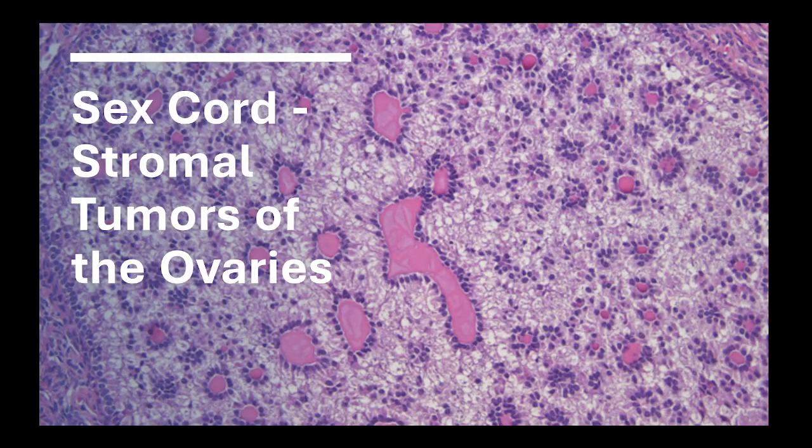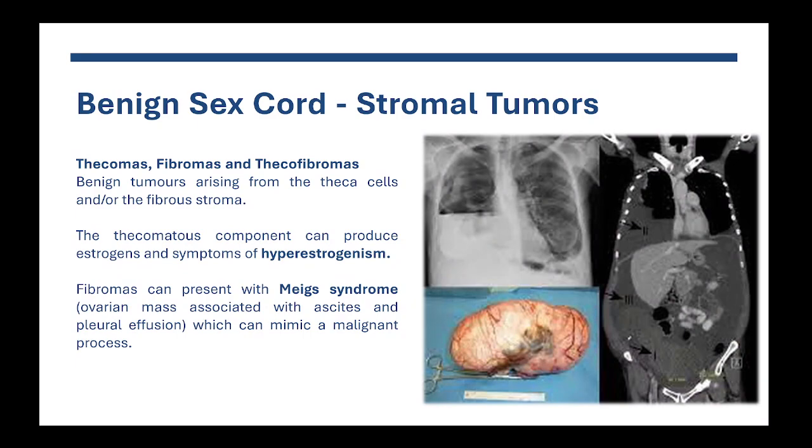Okay, now we'll talk a little bit about sex cord and stromal tumors of the ovaries. So these include a lot of different entities. Many of them are quite rare. So I will just focus on those that are frequent and most important for you to know about.